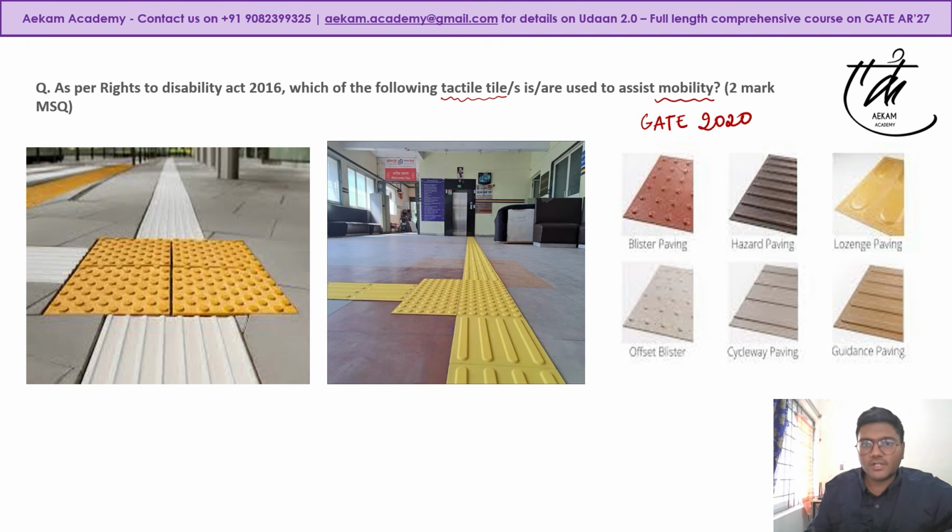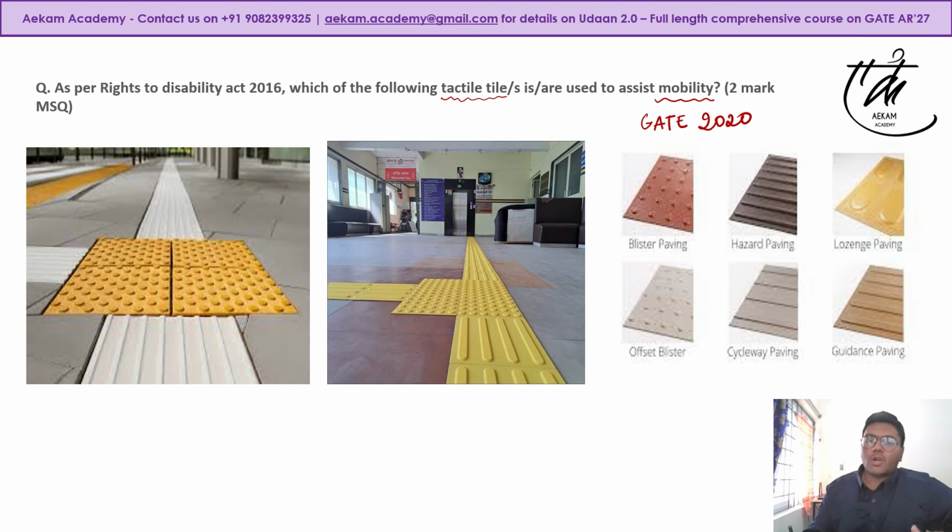Coming back to this question: which of the following tactile tiles are used to assist mobility? There are six major types of tactile tiles that you need to study. First is blister paving, the smaller bumps, and offset blisters. In blister paving the bumps are in a straight line; in offset, they are staggered.